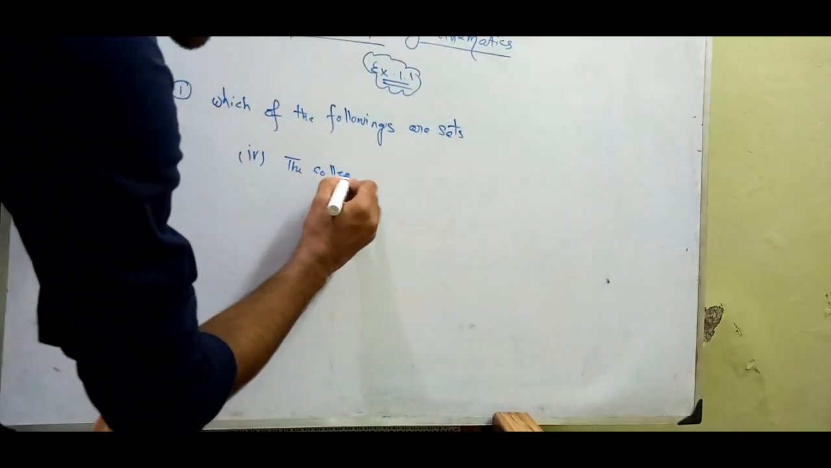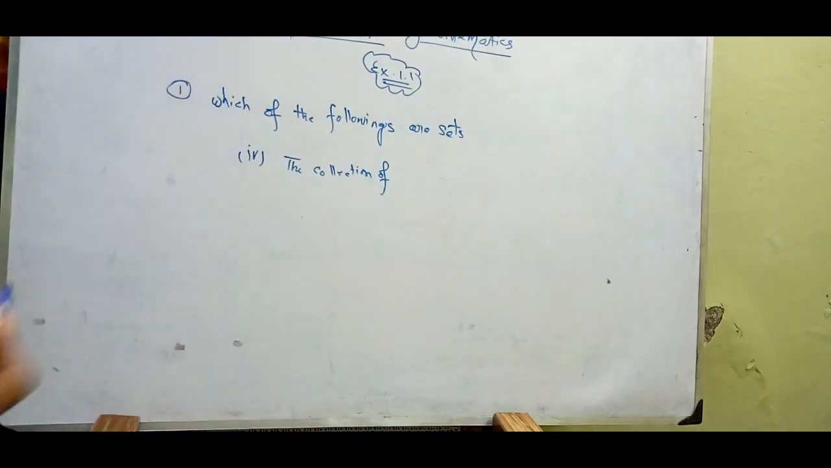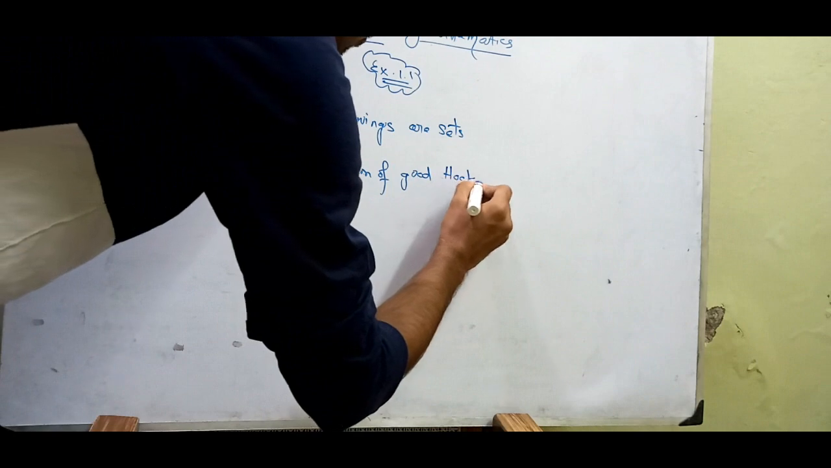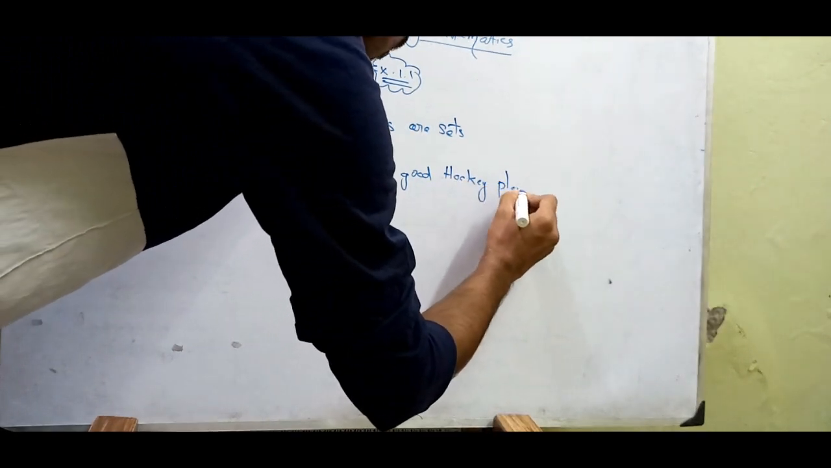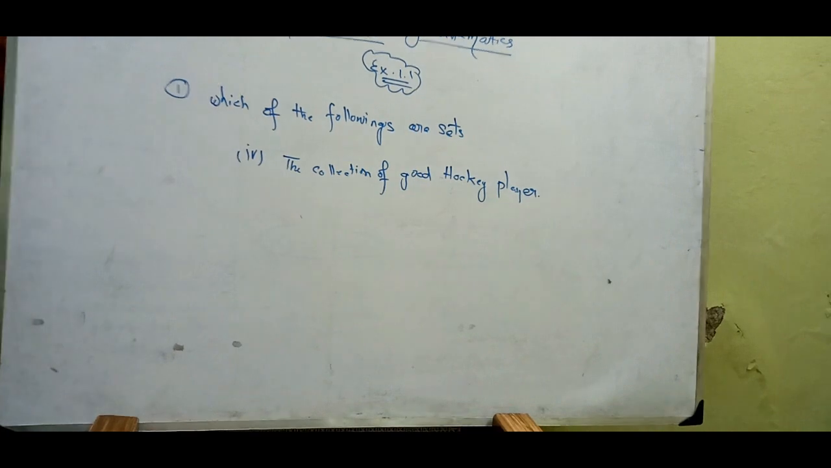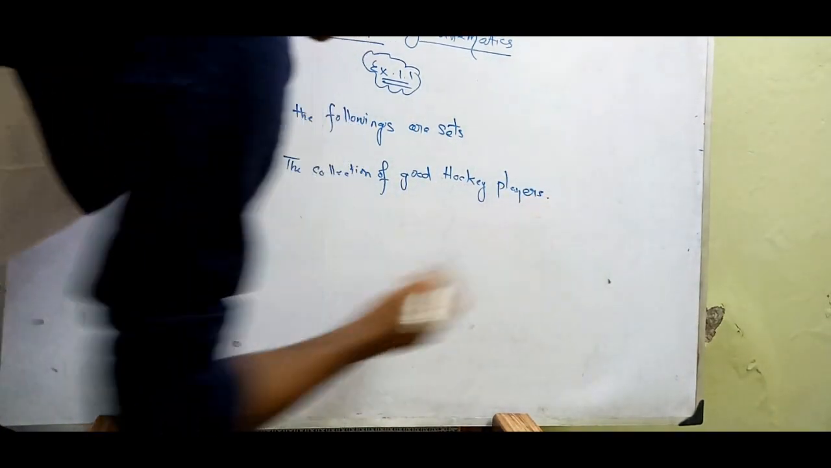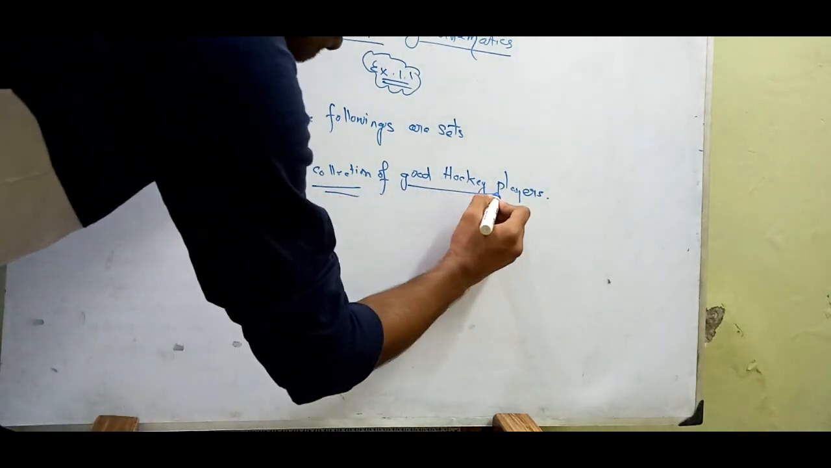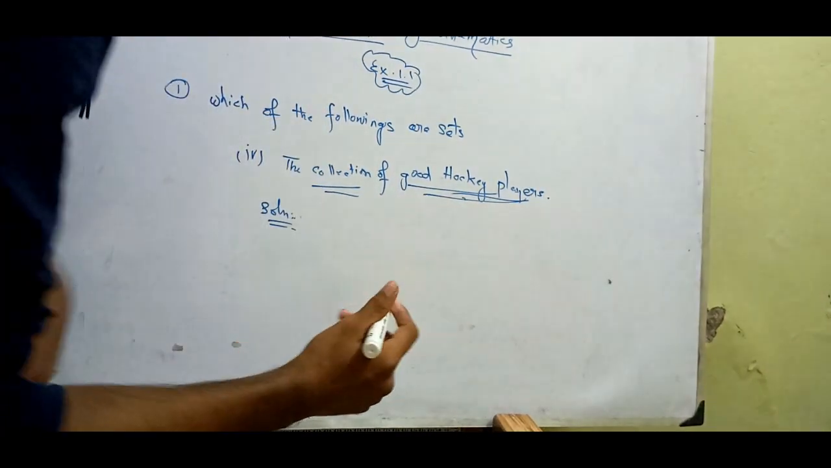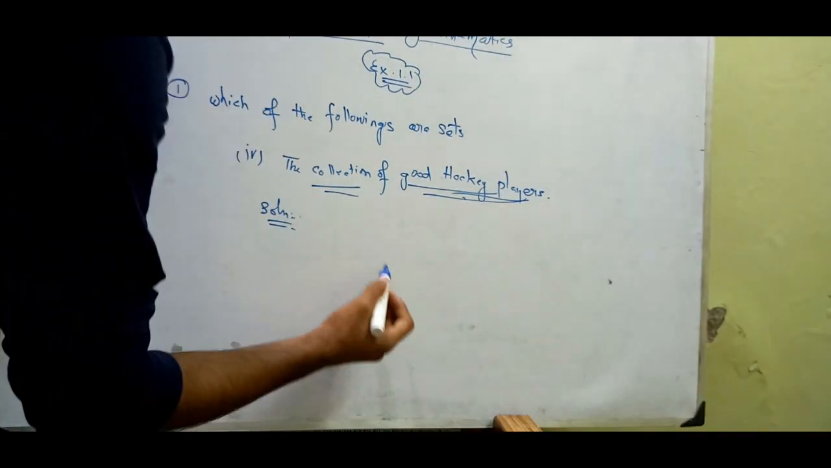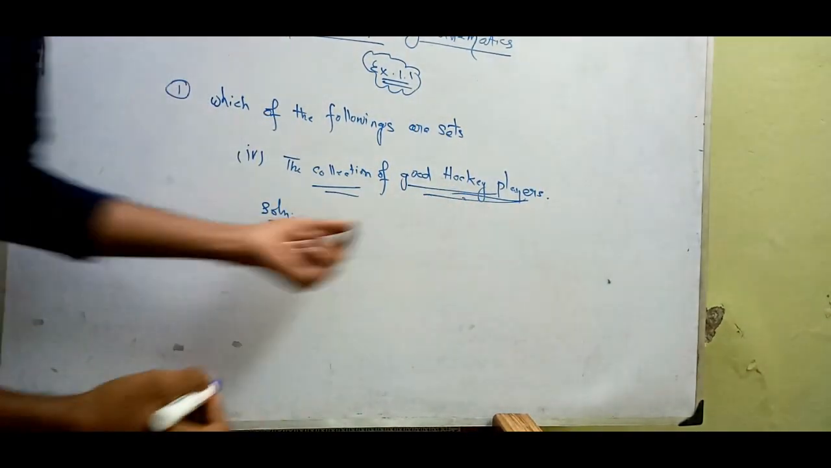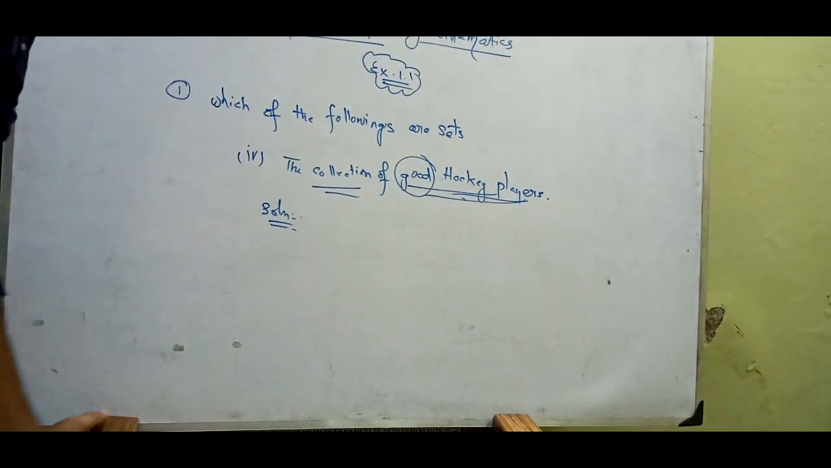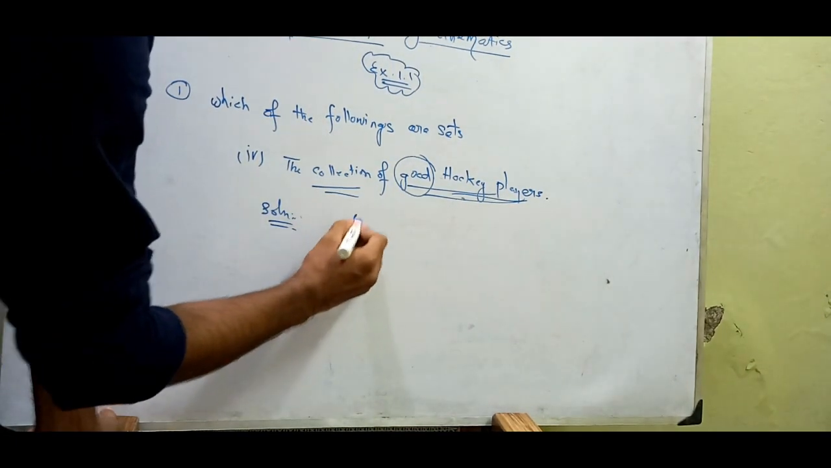The collection of good hockey players. So the solution here: a collection of good hockey players, but hockey players' talent will vary from person to person, right? So here it is not well defined, because no one can show that he is a good person, he is a good person, right? So that's why it is not a set, because